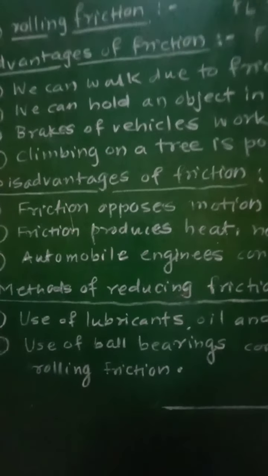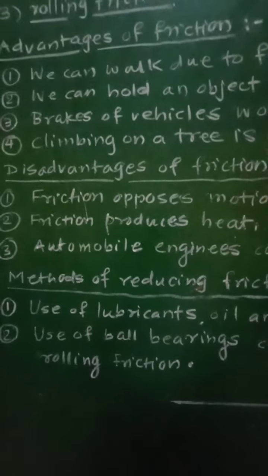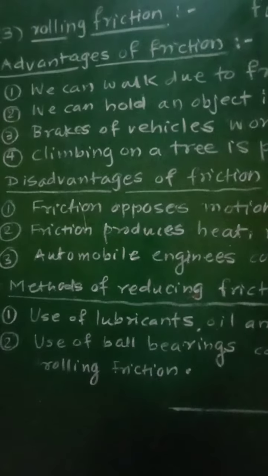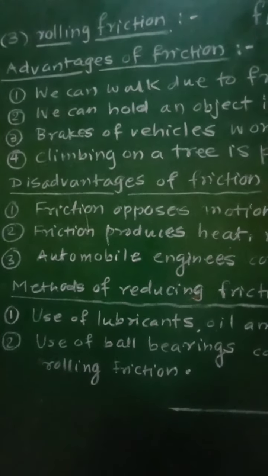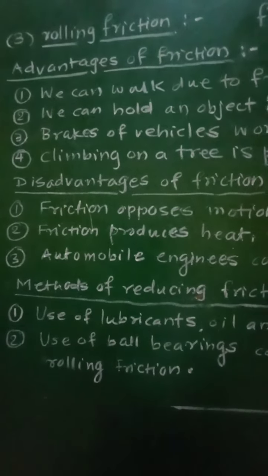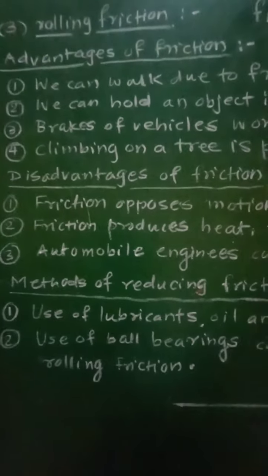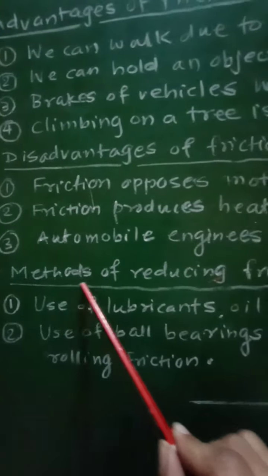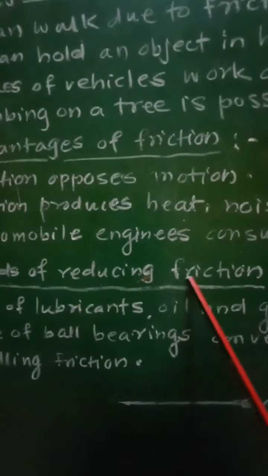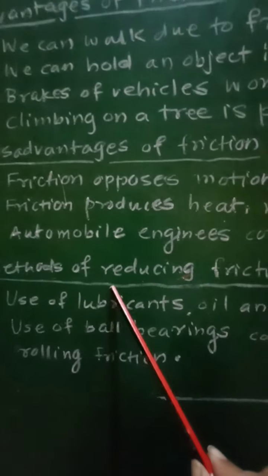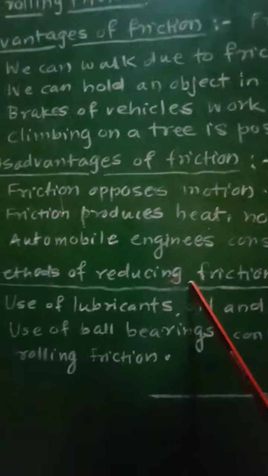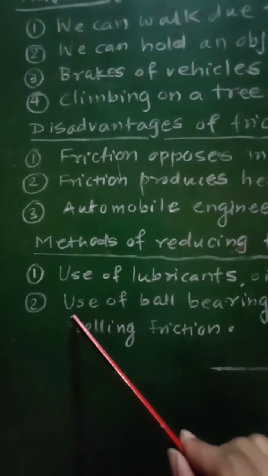Now we can reduce the friction. It is impossible to remove friction completely, but we can minimize it, and therefore let us see some of the methods of reducing friction. In order to minimize the friction, these two methods are given here.